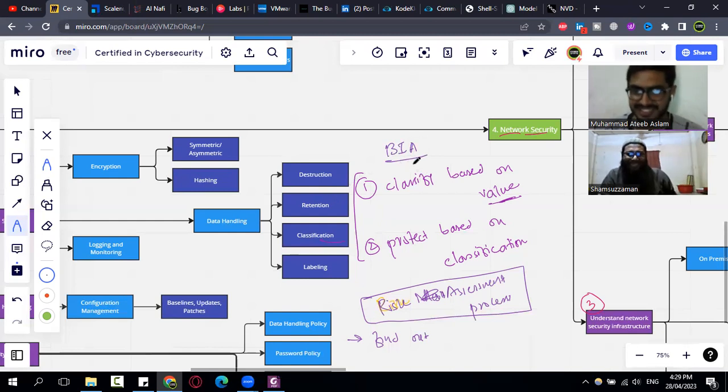Yes, exactly. In business impact analysis, we first need to do the classification based on value. That means the first thing is finding the value, and the second thing is to do the classification.